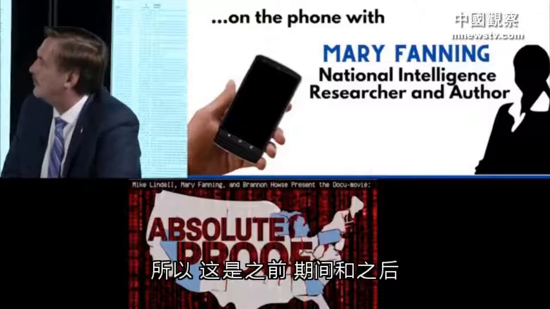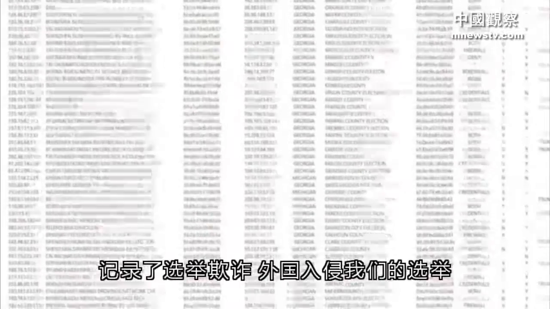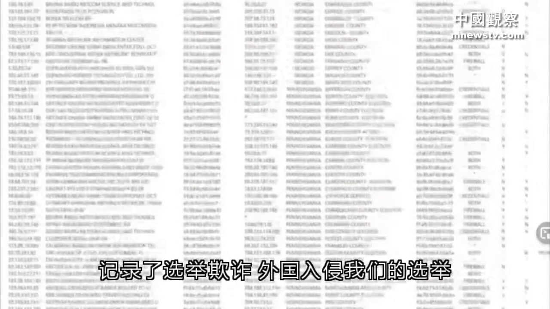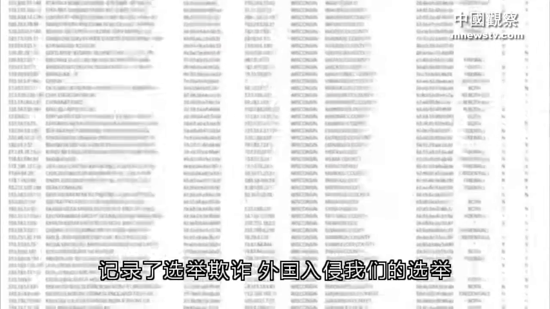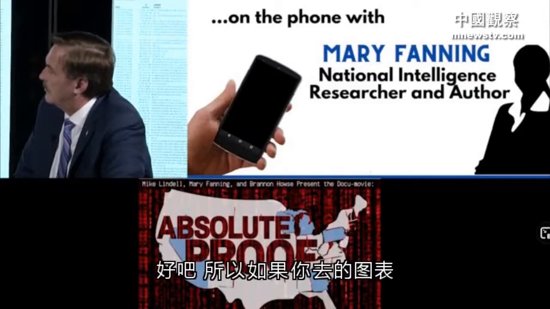This was before, during, and after the election. In fact, they collected terabytes of information that document the election fraud, the foreign intrusion into our election. This was collected in 2,995 counties in the United States, in real time.